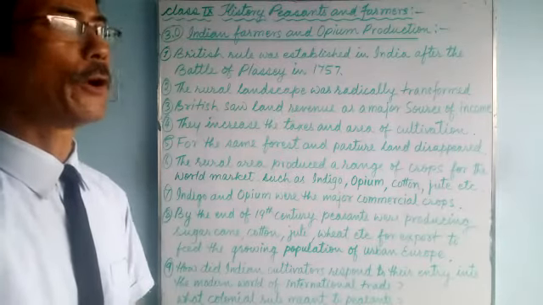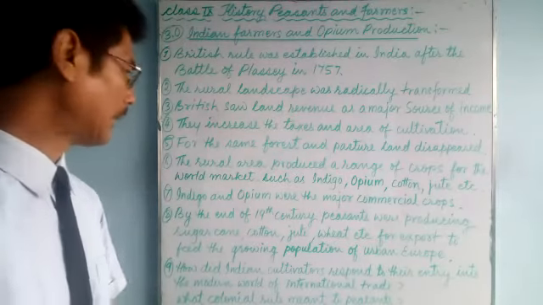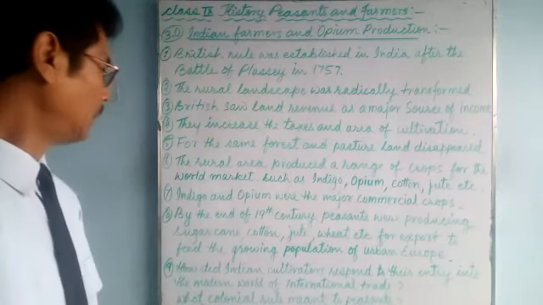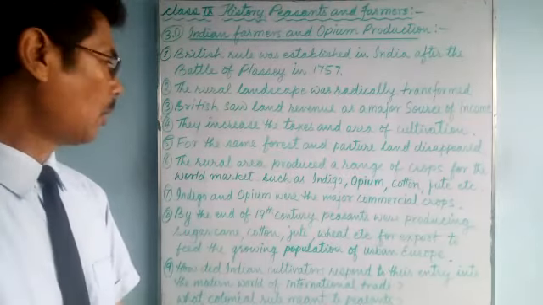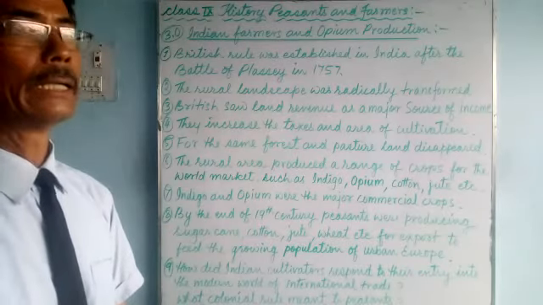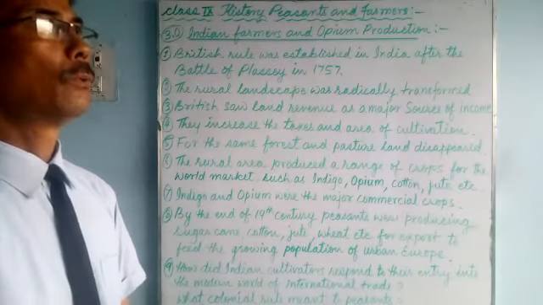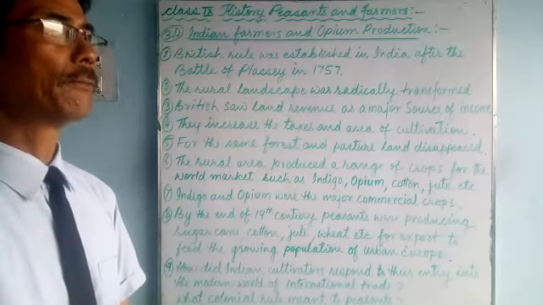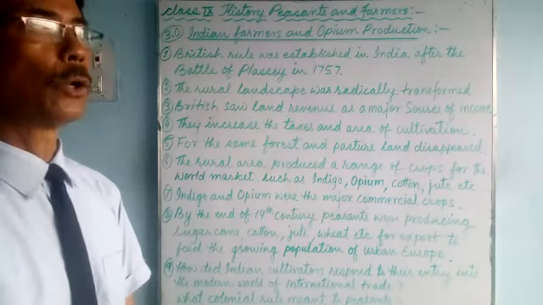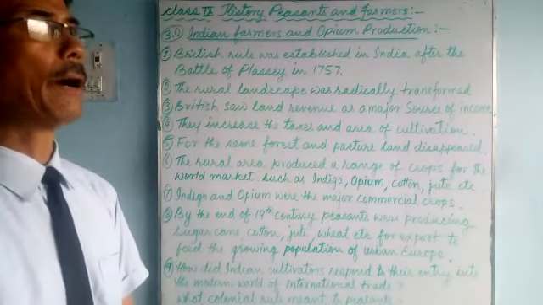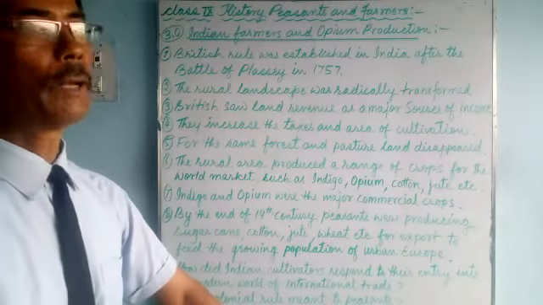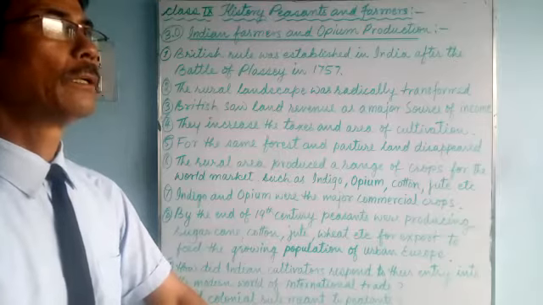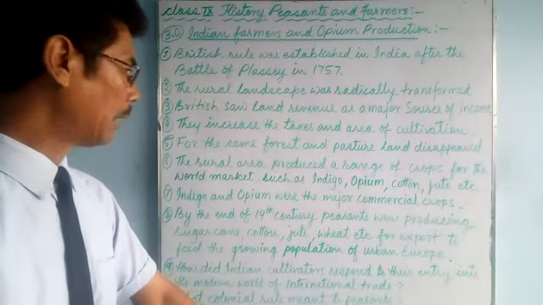We'll talk about that in our next class. And next one, what did colonial rule mean to peasants or farmers in India? What did the peasants and the farmers think about colonial rule, about the political power of the British? A lot of changes took place after that. We'll continue our lesson in our next class.